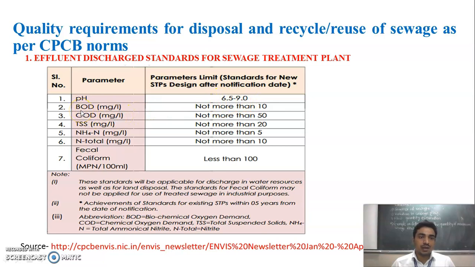Then BOD, that is biochemical oxygen demand, should not be more than 10 milligram per liter. Chemical oxygen demand (COD) should not be more than 50 milligram per liter. TSS, that is total suspended solids, should not be more than 20 milligram per liter. Then nitrate should not be more than 5 milligram per liter. Then total nitrogen should not be more than 10 milligram per liter. Then fecal coliform should be less than 100 per 100 ml. So these are the effluent discharge standards as per the Central Pollution Control Board norm that we should follow.